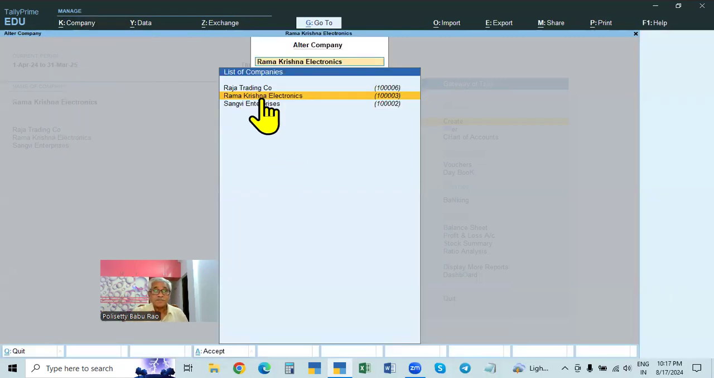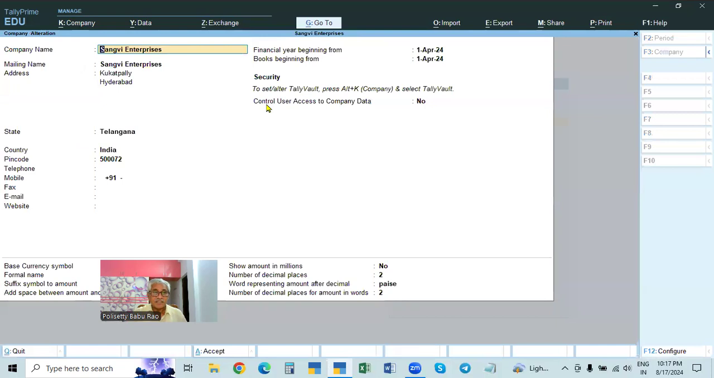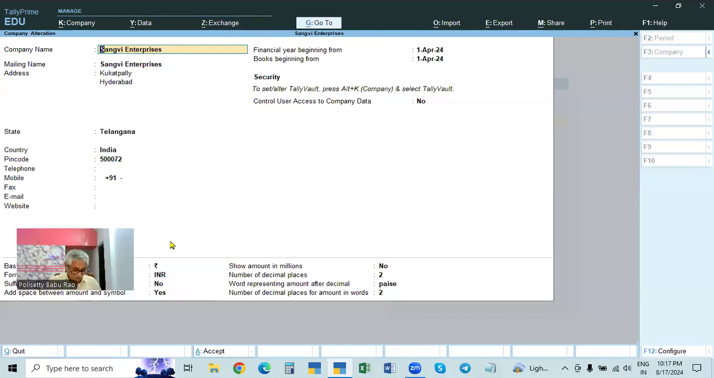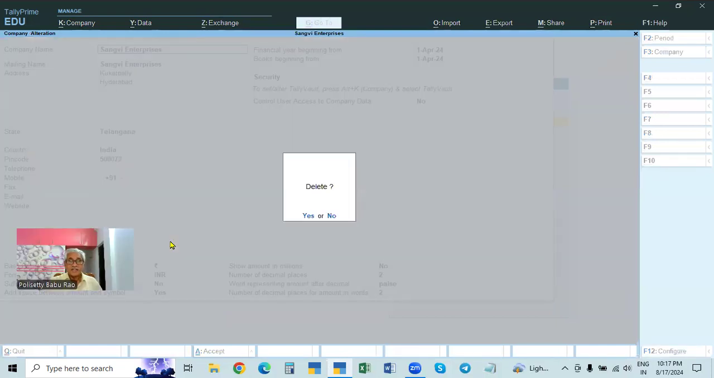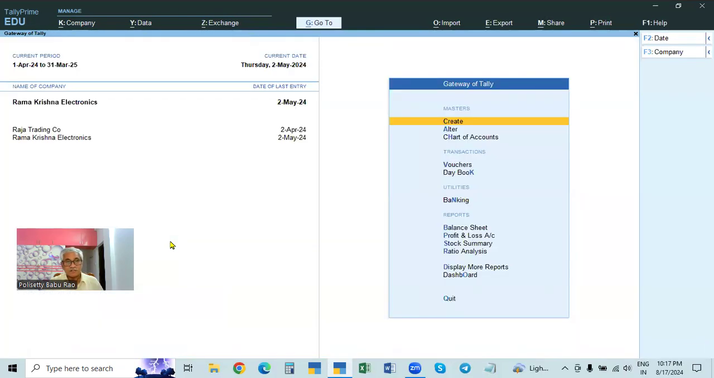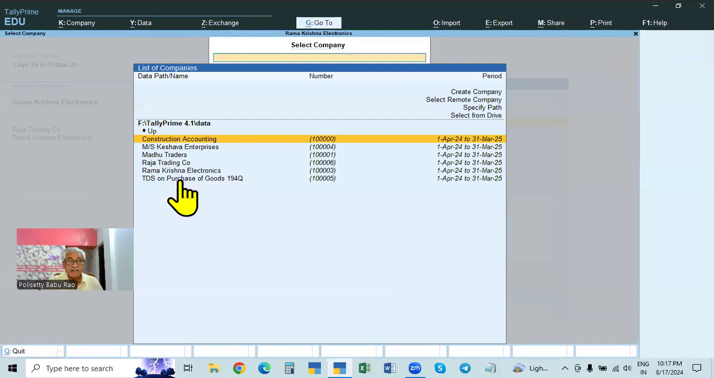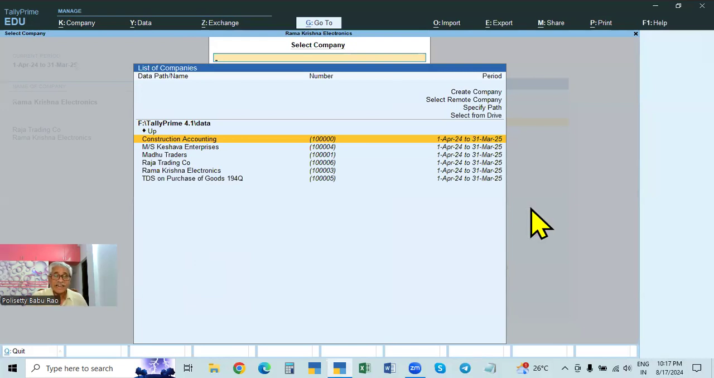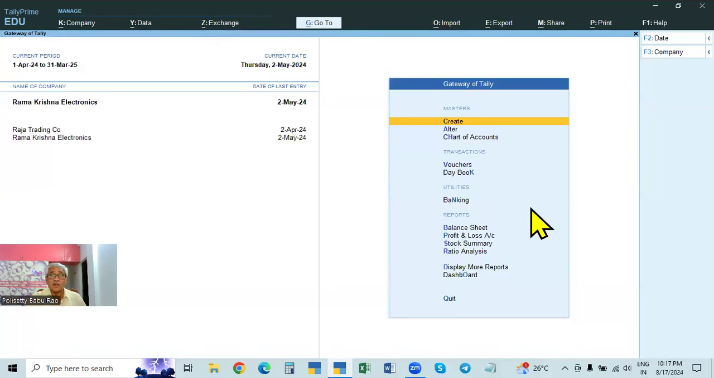So for example, by mistake we deleted this one. We selected this one and deleted it. Yes, sure. So it is deleted. You see now, Sangvi Enterprises, the file is deleted. The total company is deleted. Then what to do? We have to take it back. It is available in the company.